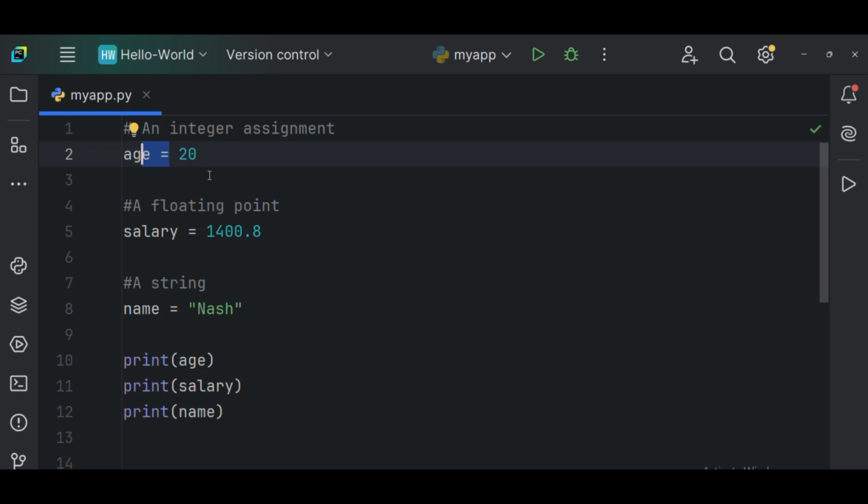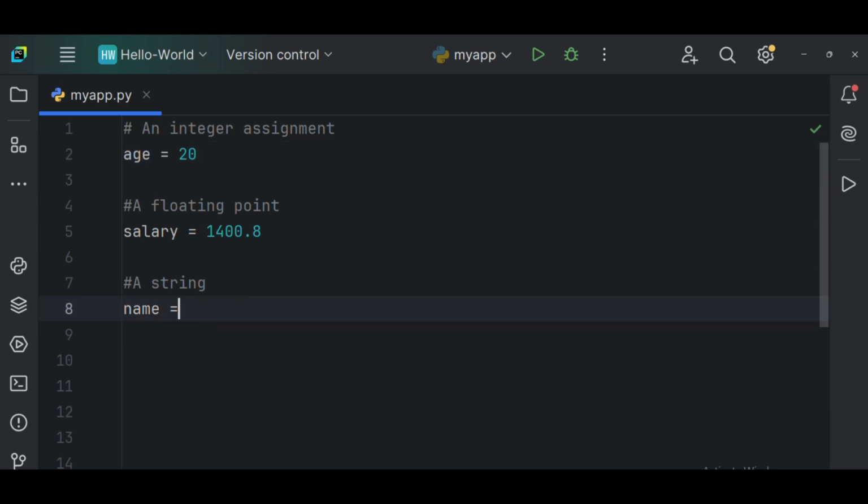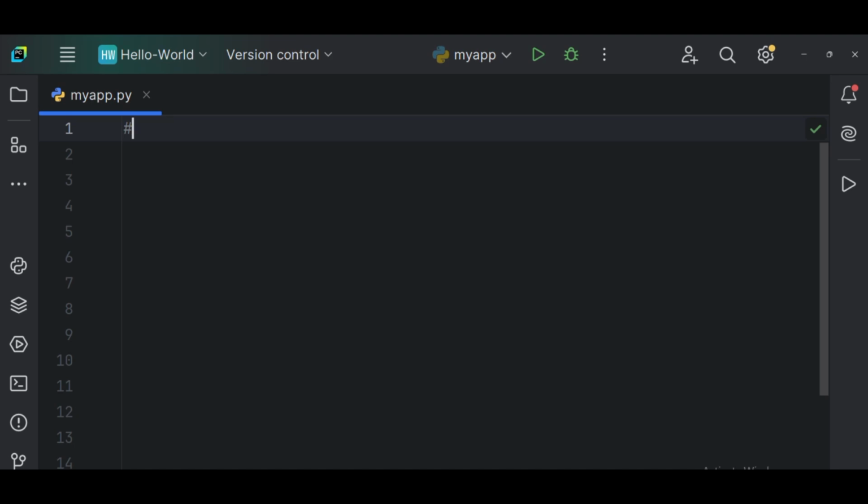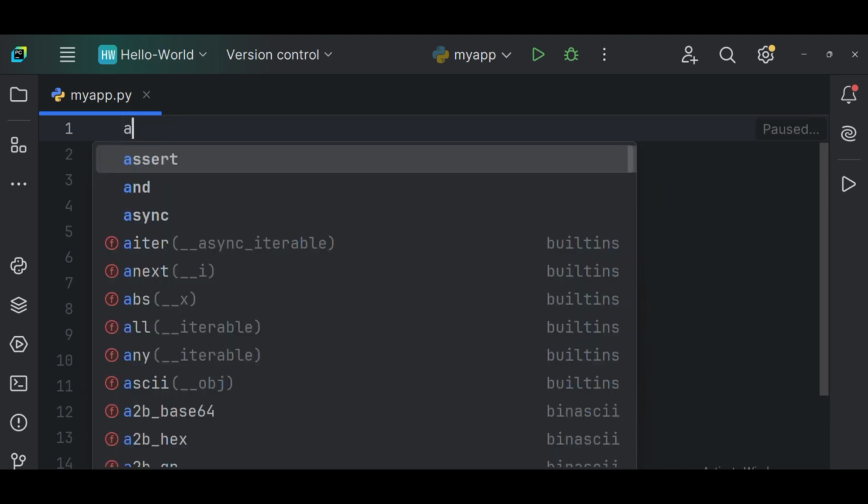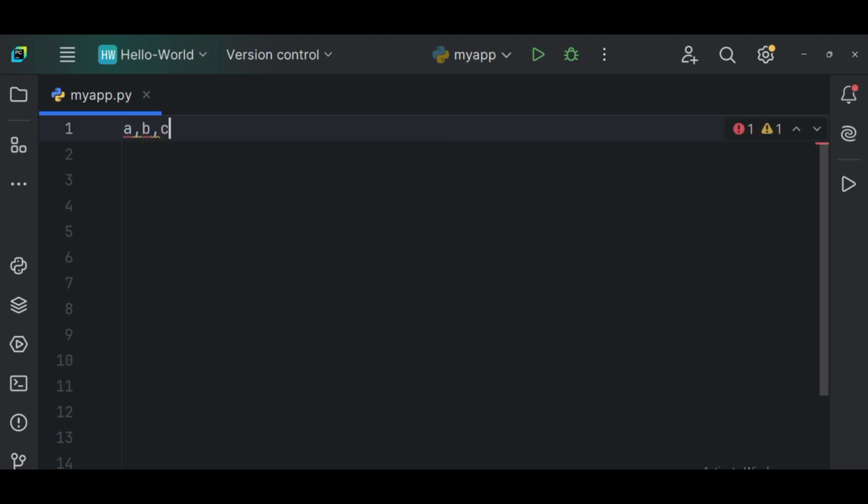Now, you can assign multiple values at the same time. For example, look at what I want to do here. In one line I write A, B, C. I'm declaring these three variables at the same time, and I'm assigning 1, 3, 6.